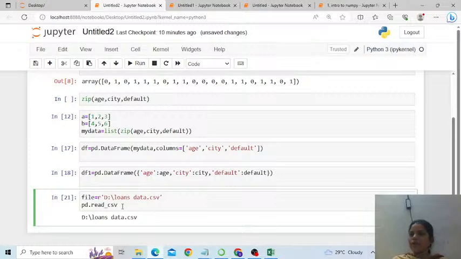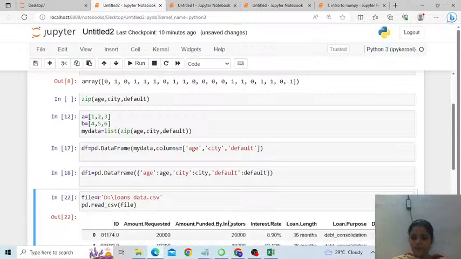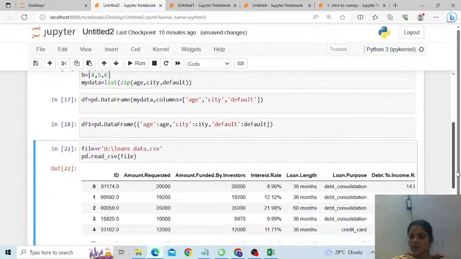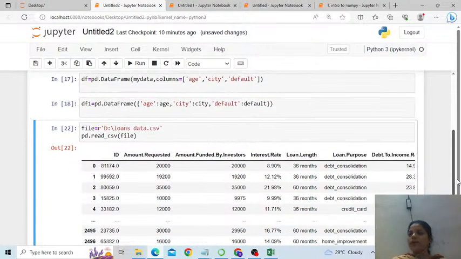Python can read from many other file formats as well: read CSV, read text, and so on. We'll see as and when the need comes. So read CSV. Which CSV file? The one which has been brought here and stored in the variable file. You can see Pandas has read the CSV file and displayed it here on the screen. This is the same file that we saw back in Excel.